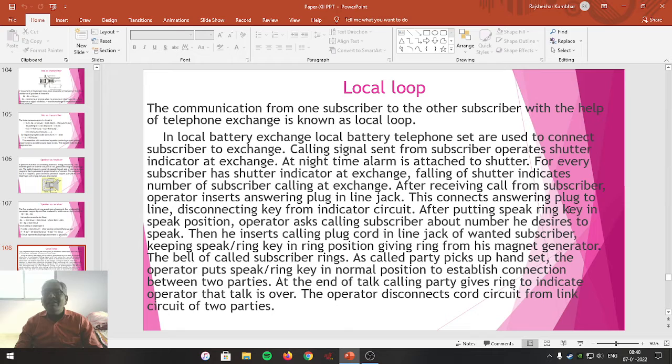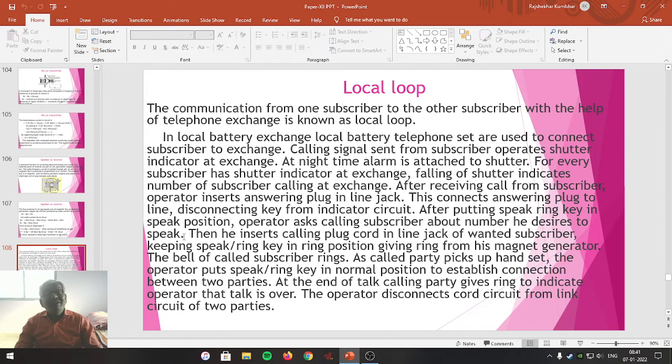After putting the speak ring key in a speak position, the operator asks the calling subscriber about the number he desires to speak. Once the indicator shutter is disconnected by putting the answering plug in a line, the operator puts the speak ring key in a speak jack, and the operator gets connected with the subscriber who wants to call another person. Then the operator asks the subscriber about the number he wants to call.